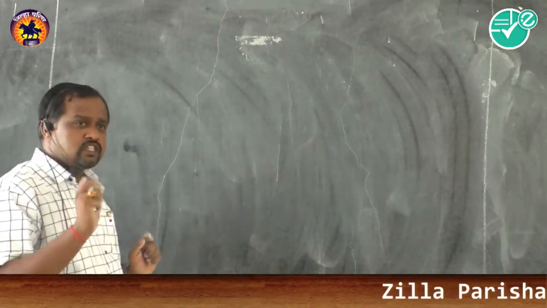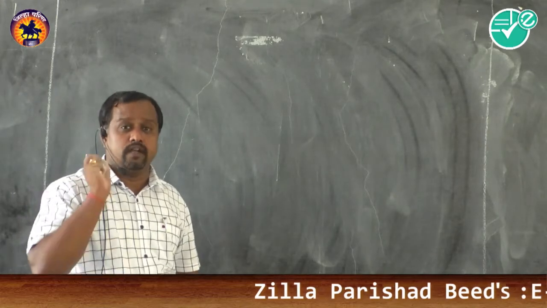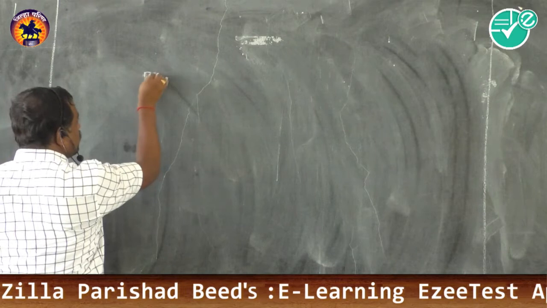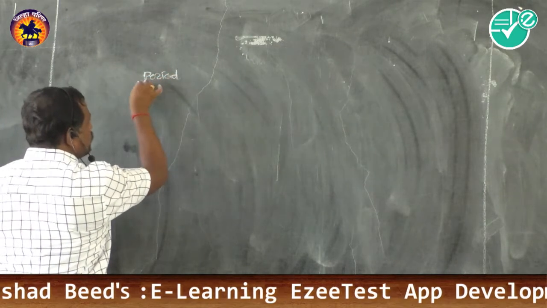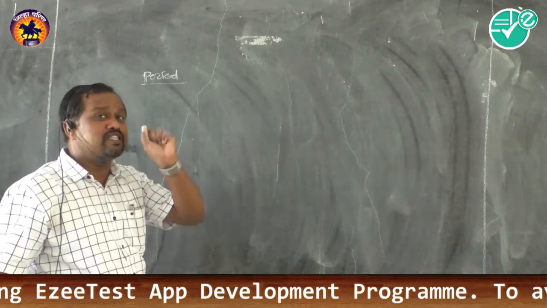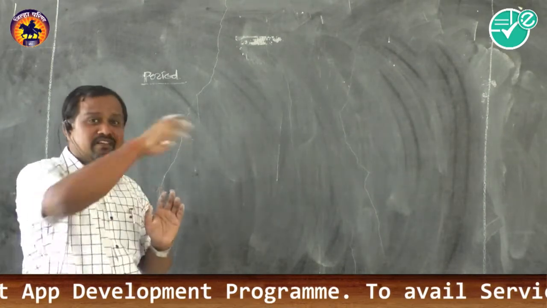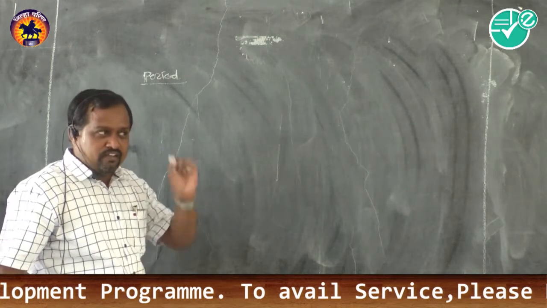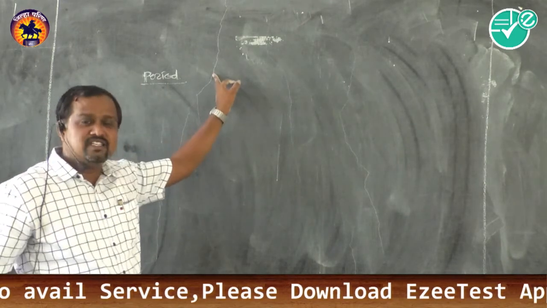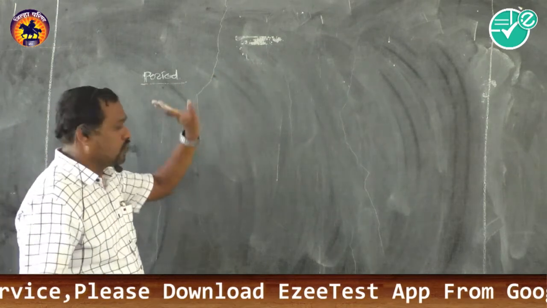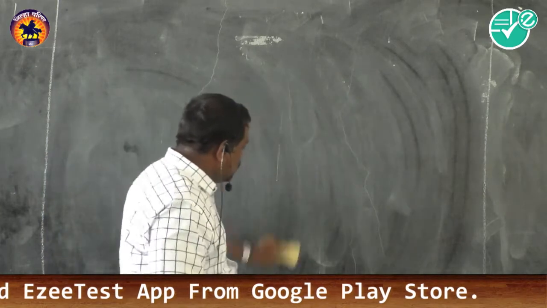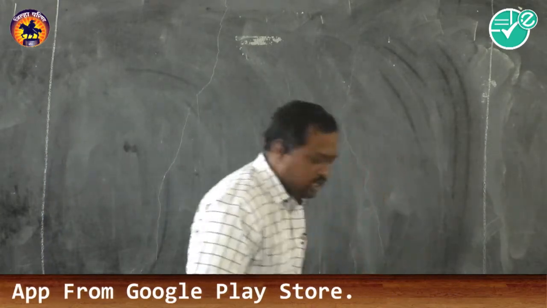Just as we studied the definition of period: what is the time period? Capital T, the time period of oscillation or period of wave. When it completes one wave, the time required is called the period. We can define wavelength in another way: the distance the wave covers in the time capital T is called the wavelength. That means we conclude the wavelength likewise. Now we need to study the relation of these quantities.